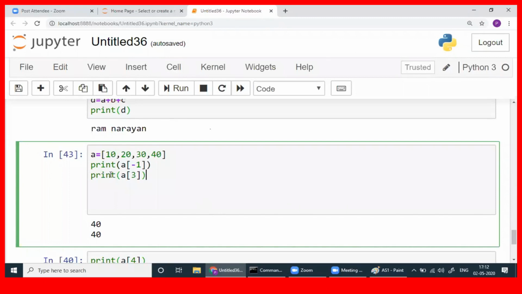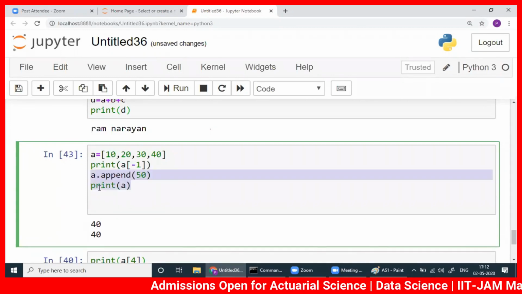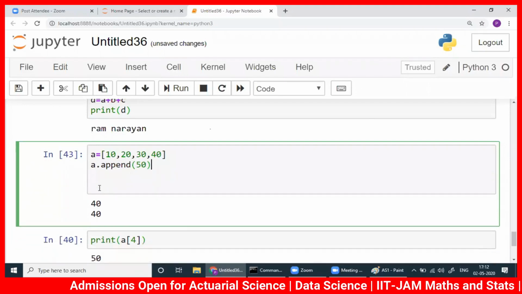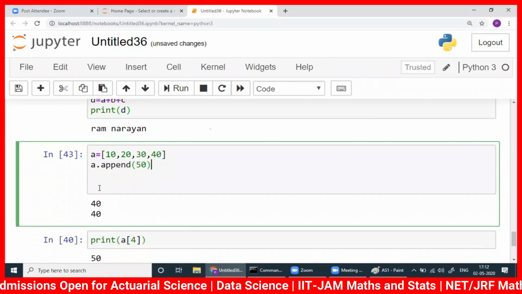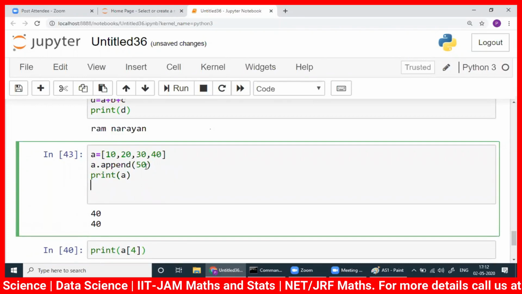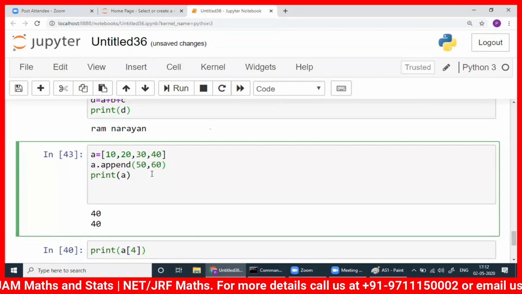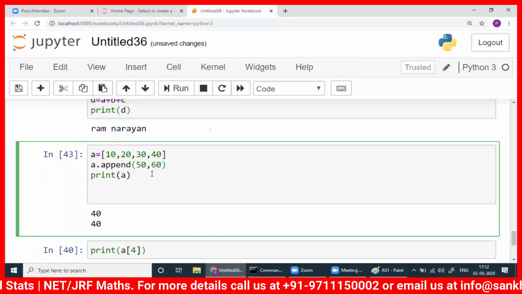Now, if you remember, we used append here. So we appended one element. Suppose I write this. Will it work?